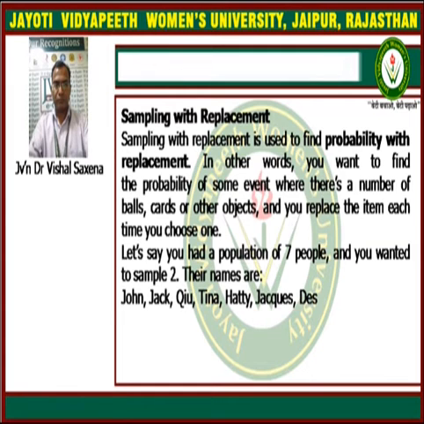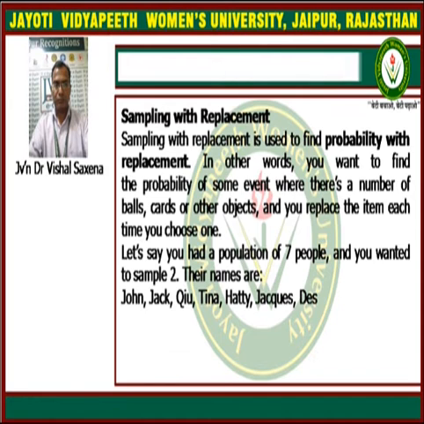Means when we have to choose the second item, first we have to put the first item back into the population, and when we have to select the third item, the second item which was drawn is again replaced in the population before the drawing of the third item. So that is the way of sampling with replacement, and we can understand it with this example.